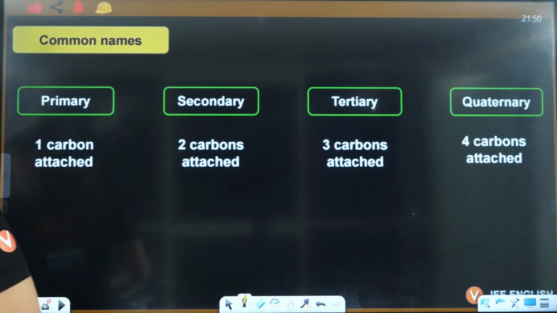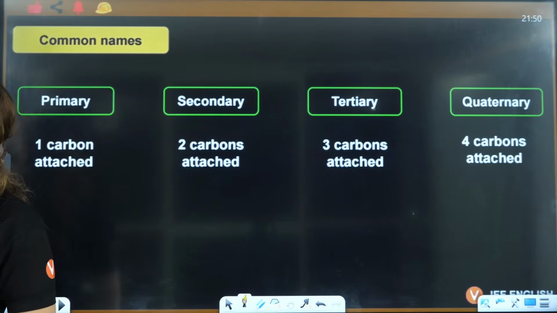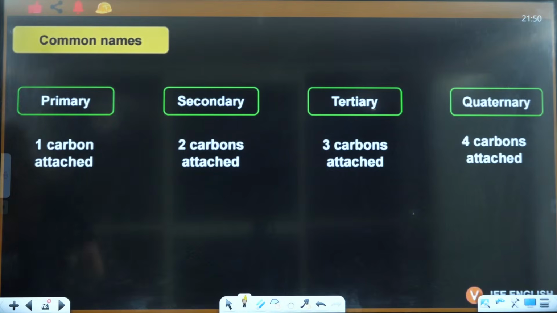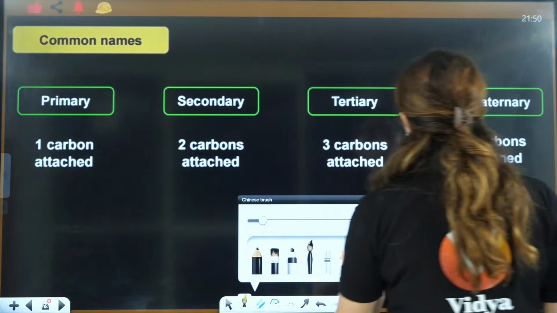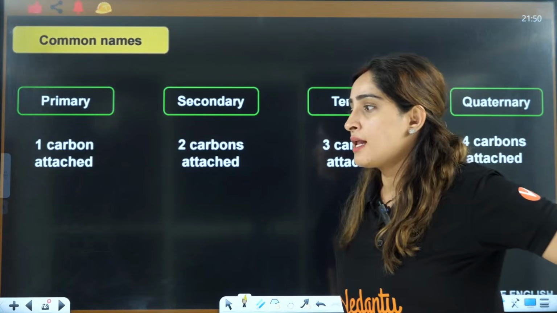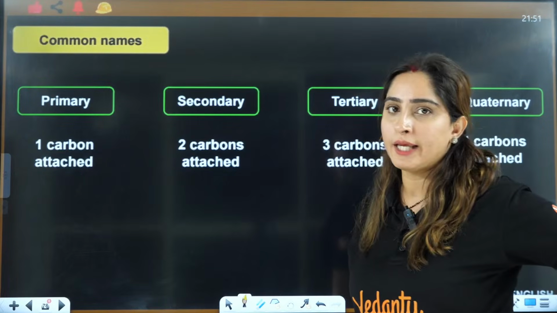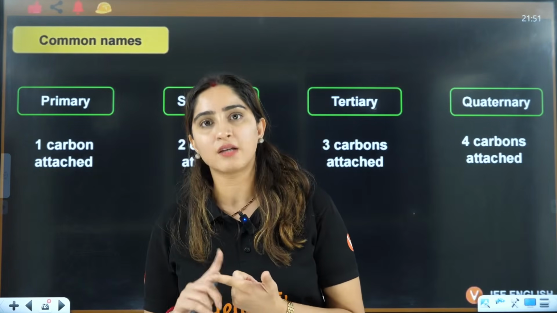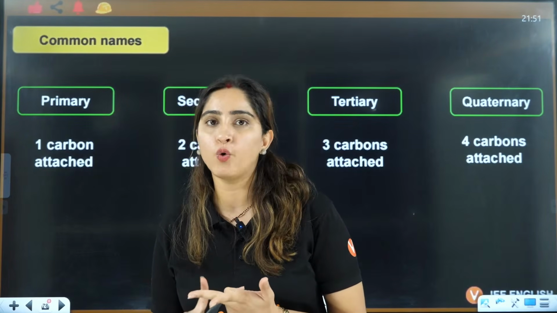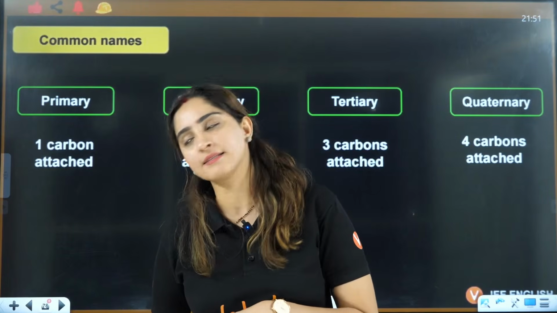Achha, now tell me one thing. If you talk about the common names, let's talk about the common names. Primary, secondary, tertiary, N-neo-iso. What are these things?